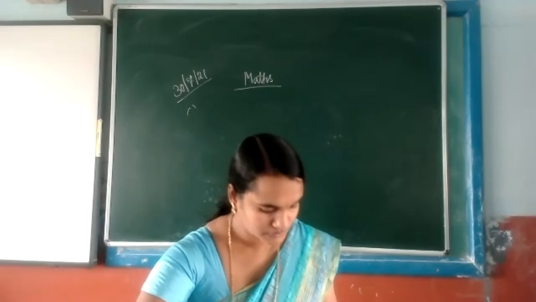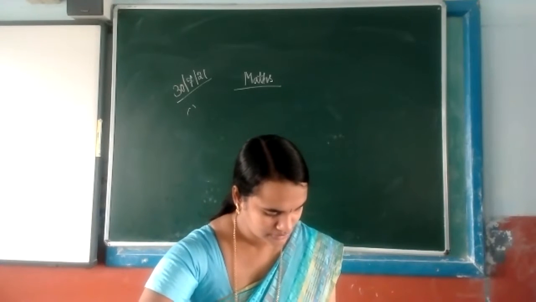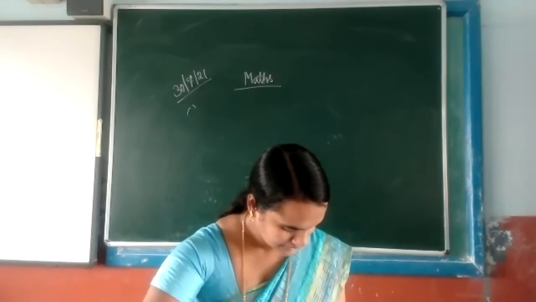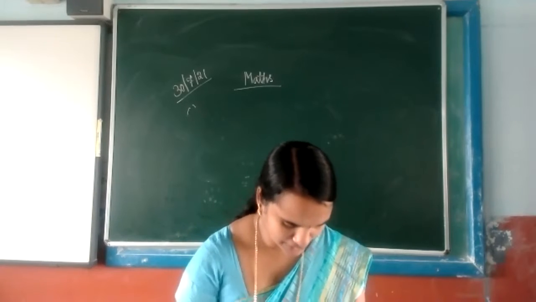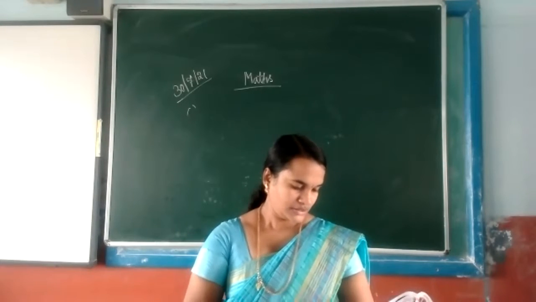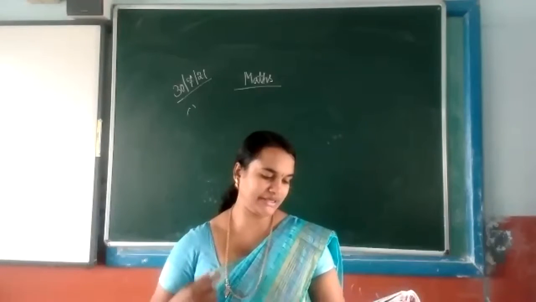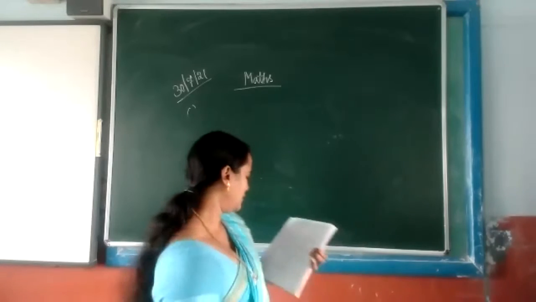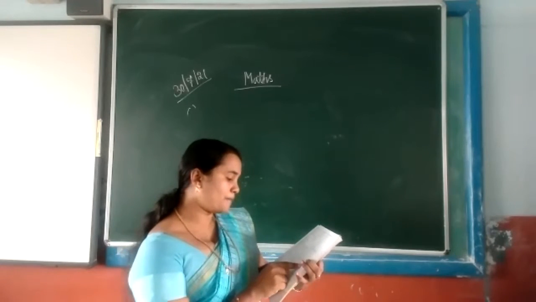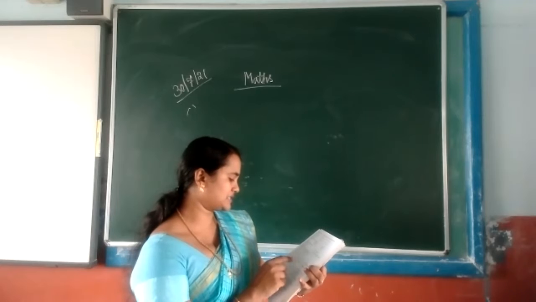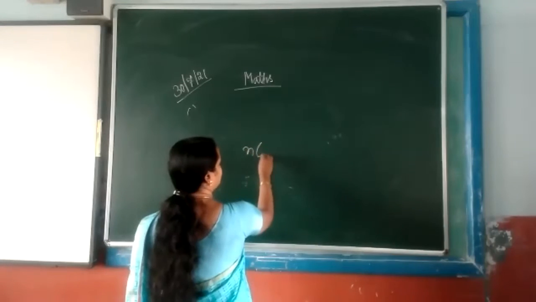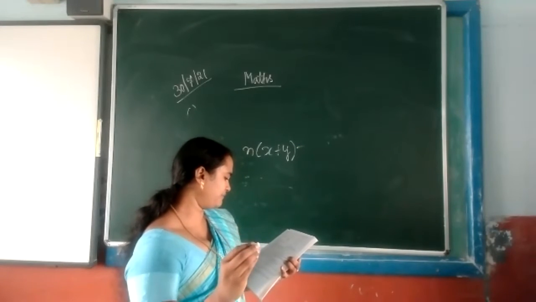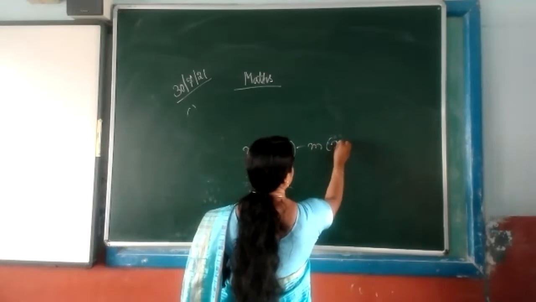Miss, in day 13, the eighth one, I was not able to write. Wait, 13th, fifth, eighth one: the number obtained when m times the difference of x and y is subtracted from n times the sum of. The difference means minus. Subtracted from n times the sum of. N times means multiply. Subtracted. M times the difference of. M times means x minus y.